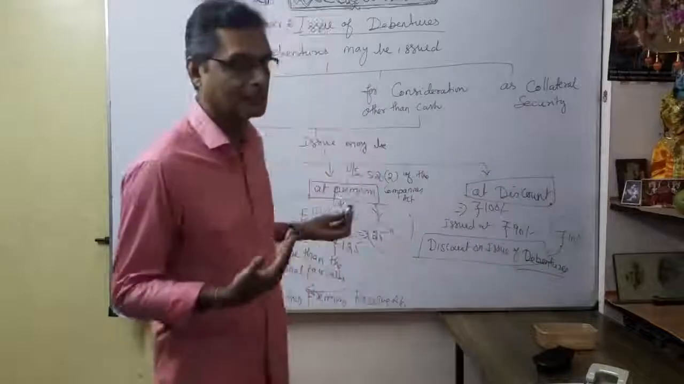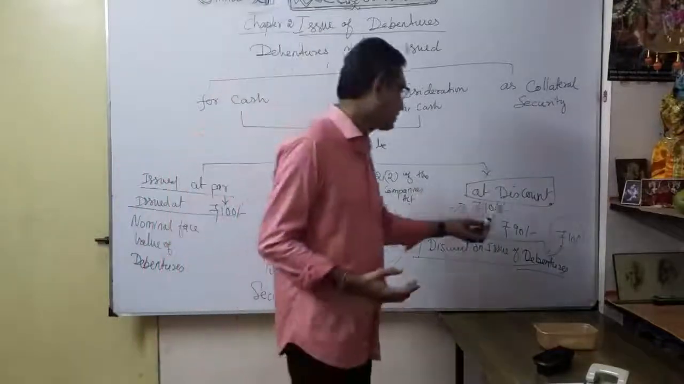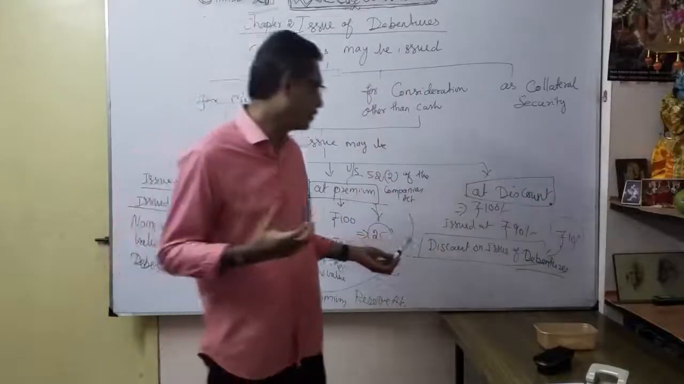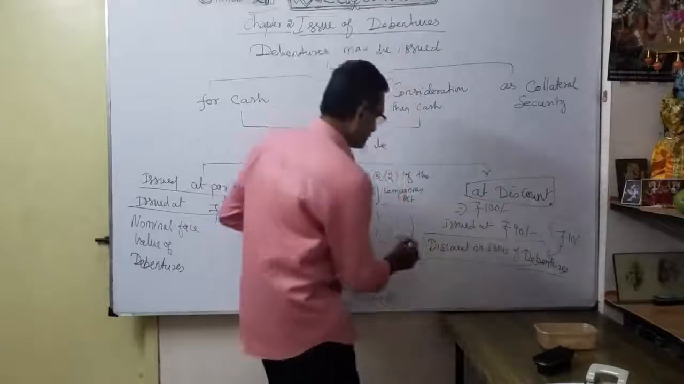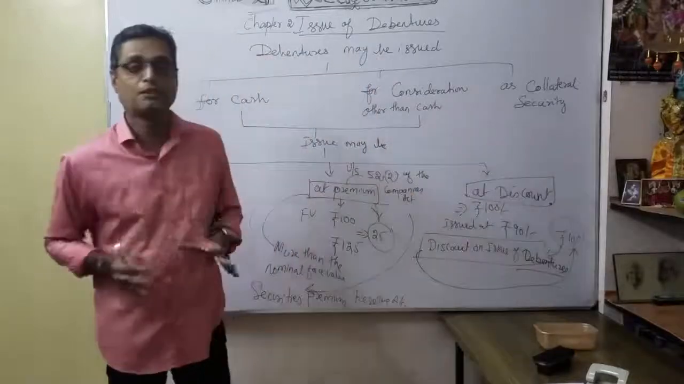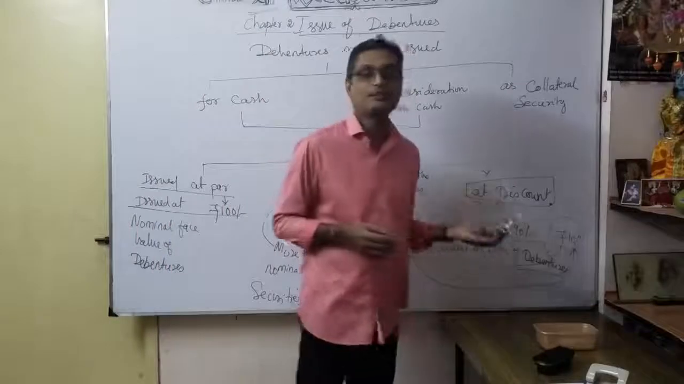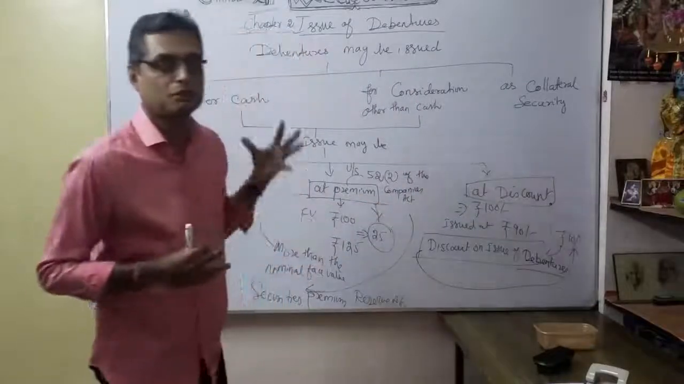That is possible here. So whatever loss arises because of issue at discount, that we are unable to recover, that losing part, we are going to debit which account? Discount on issue of debentures account. So we consider this discount, this 10 rupees. Understood? That's why, especially in issue at discount, it is very, very important. As debentures, issue at discount is possible.